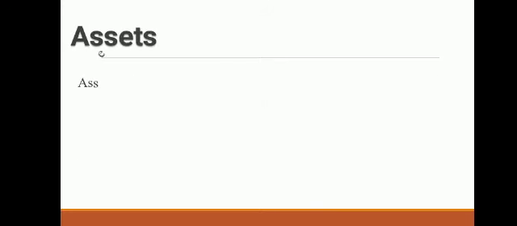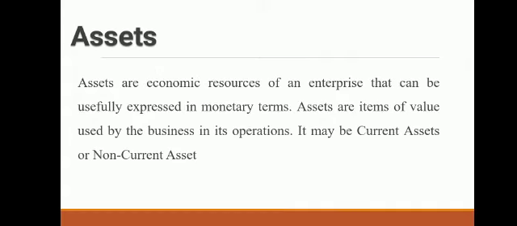What is asset? So you are very familiar with this word. Assets are the economic resources, that means properties of an enterprise that can be usefully expressed in monetary terms. Assets are of two types, current assets and non-current assets.